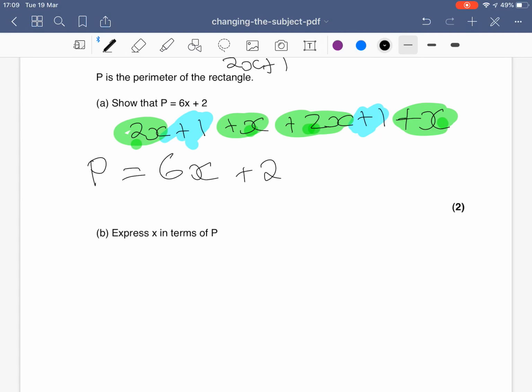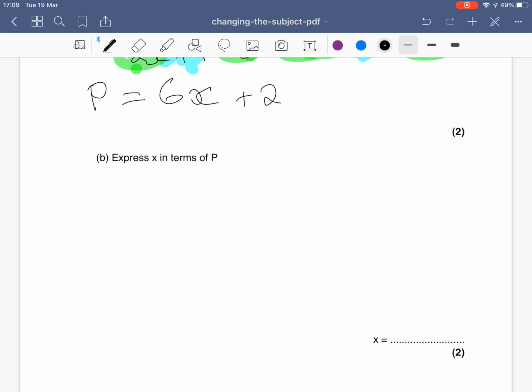With the next one, I've got to express x in terms of p. This means I want this formula, p equals 6x plus 2, but I want to make x the subject of the formula. Currently, x has got attached to the 6, so I want to leave that until last. So I get rid of the 2 first, and the opposite of plus 2 is to take away 2.